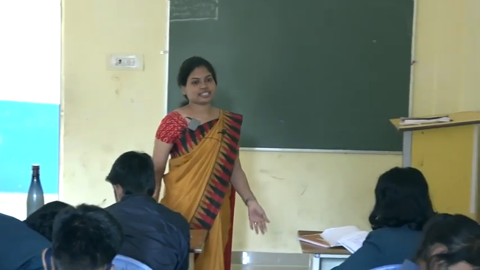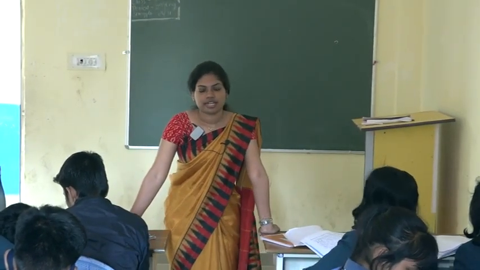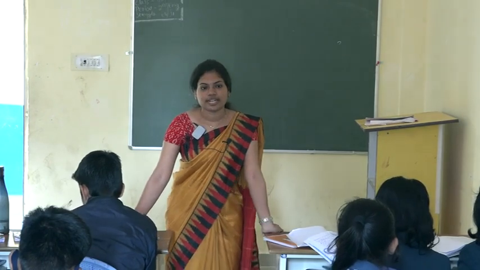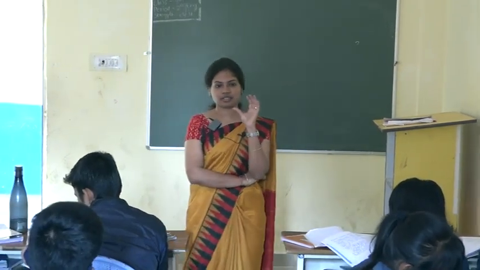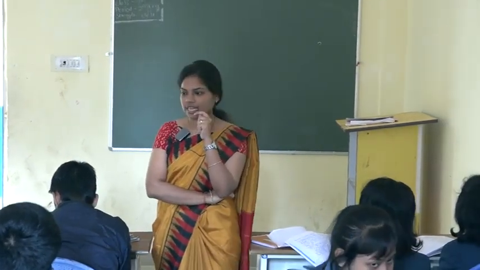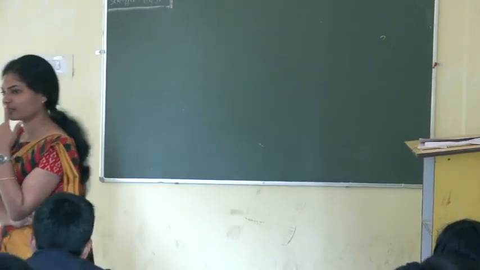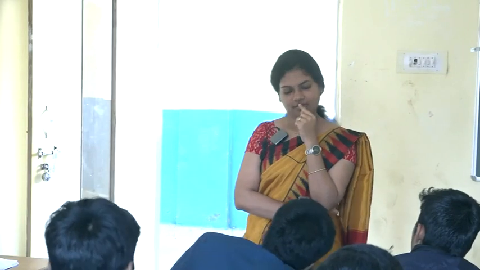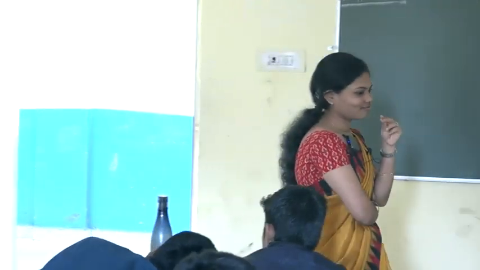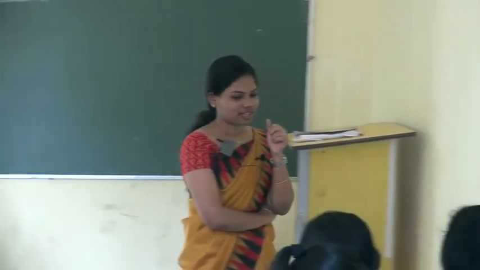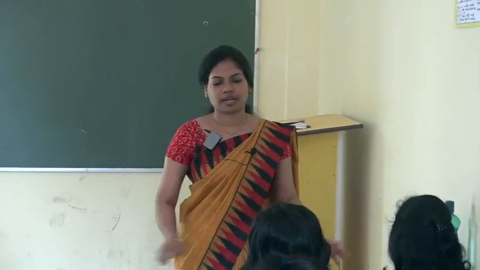Then which scientist gave the law of gravitation? Sir Isaac Newton. From which experiment did he give the universal law of gravitation?